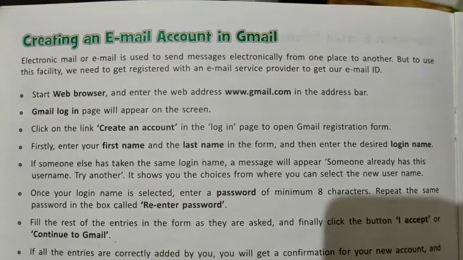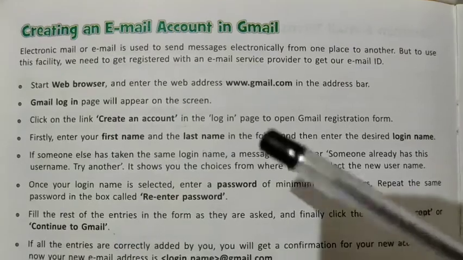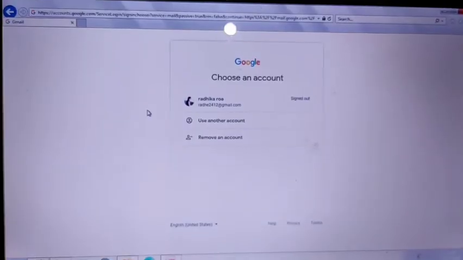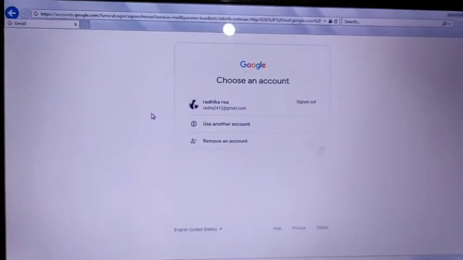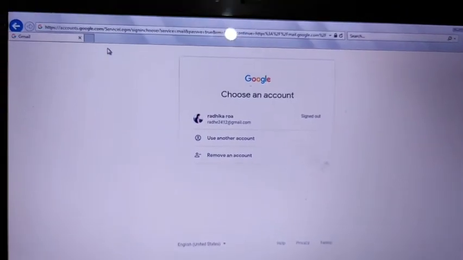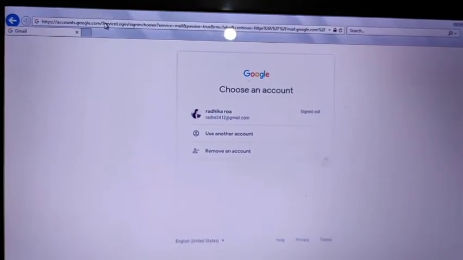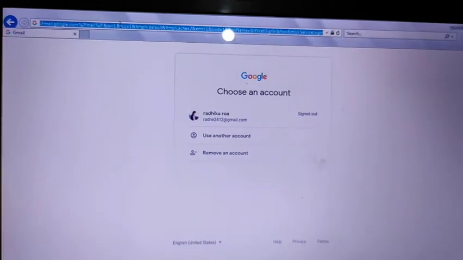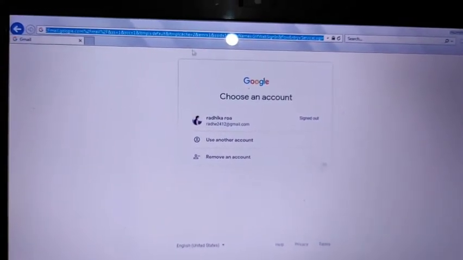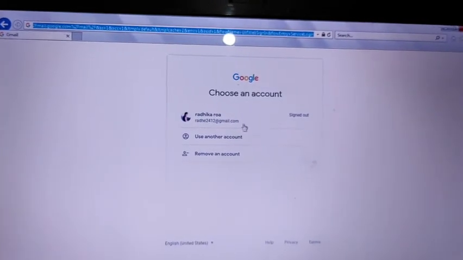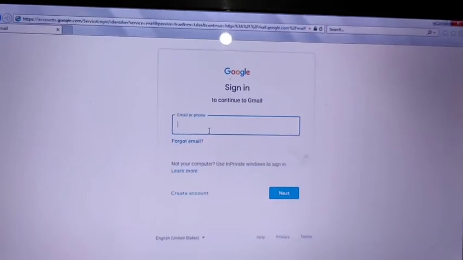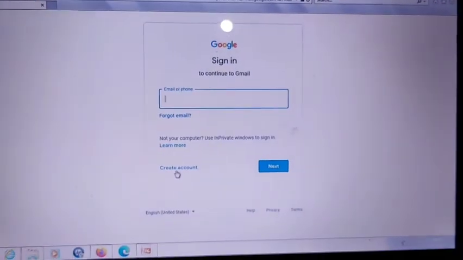Next topic is creating an email account in Gmail, and these are the steps. First of all, you have to start a web browser and enter the web address www.gmail.com. I already entered www.gmail.com here in the address bar. After that, the Gmail login page will appear on the screen, but sometimes the page will display in this manner. In this case, you have to click on use another account, and after that click on create account.